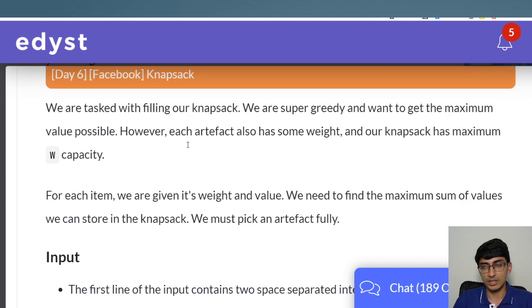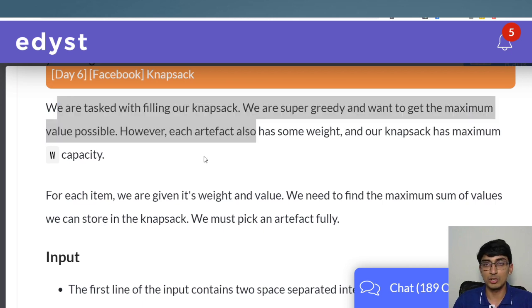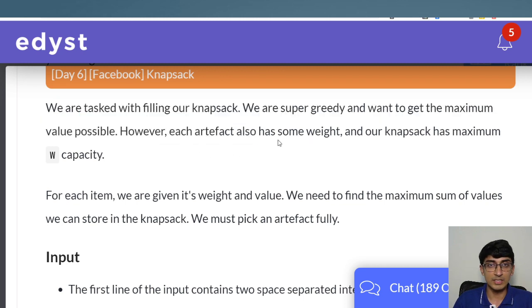It's again about knapsack. We are tasked with filling a knapsack. We want to get the maximum value possible. So you're putting a lot of artifacts in your knapsack, and you want to get the maximum sum of values possible. However, each artifact also has some weight, and our knapsack can have a maximum capacity W. So it can't have more than W capacity. We can't stuff more in it than the W capacity. Otherwise, as long as it's less than W, we can keep stuffing.